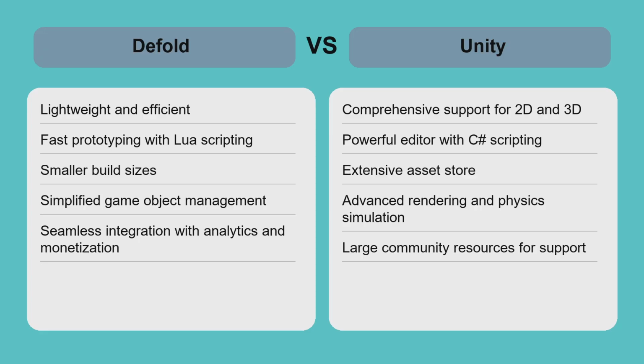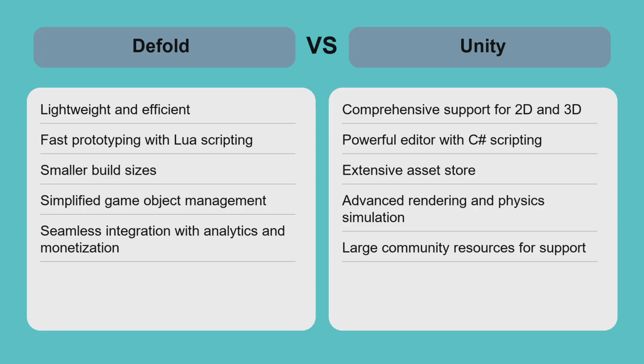Defold shines in simplicity and speed, perfect for 2D games with tight performance needs and smaller teams. Its minimalistic design reduces overhead and accelerates development cycles. Unity, on the other hand, offers unmatched flexibility and power, supporting both 2D and 3D projects with advanced tools and platform reach. While Unity's feature set is broader, it demands more resources and expertise.